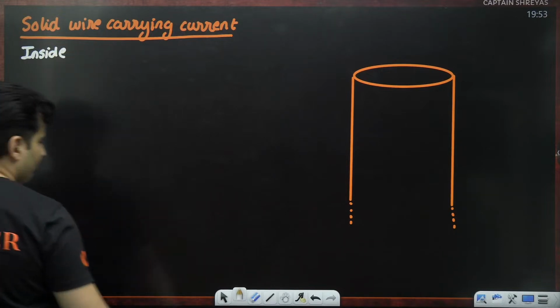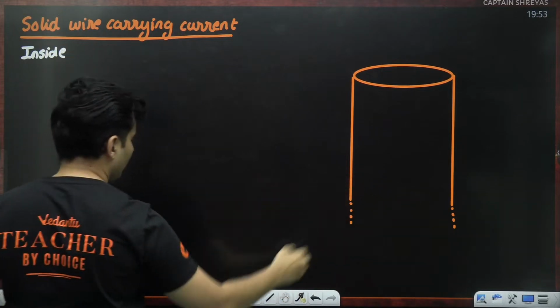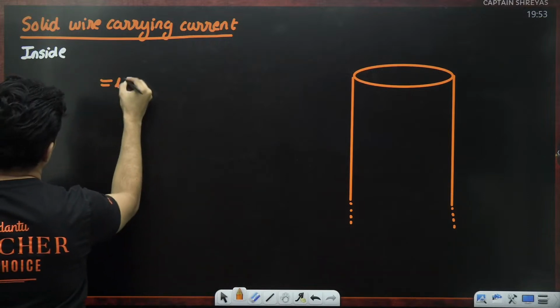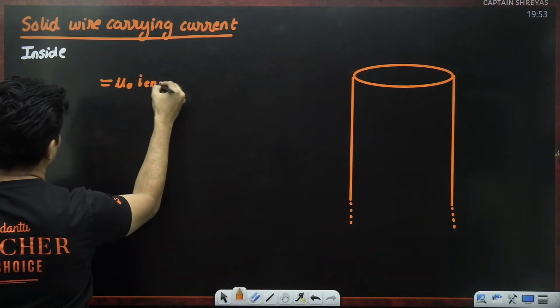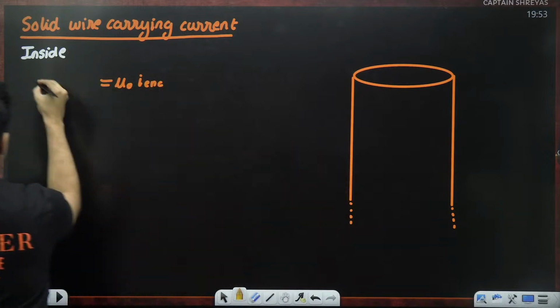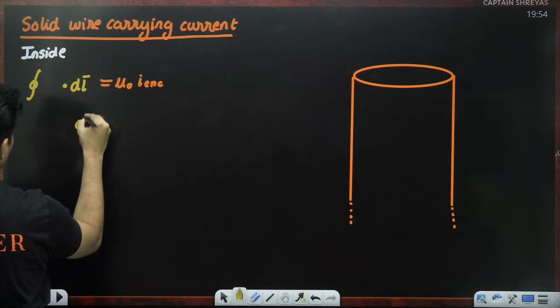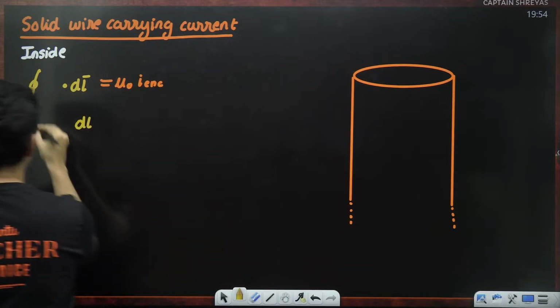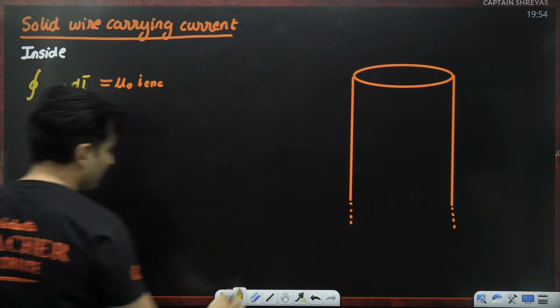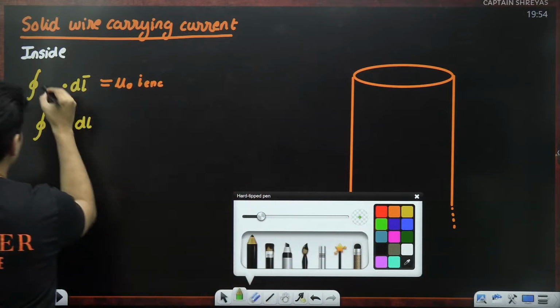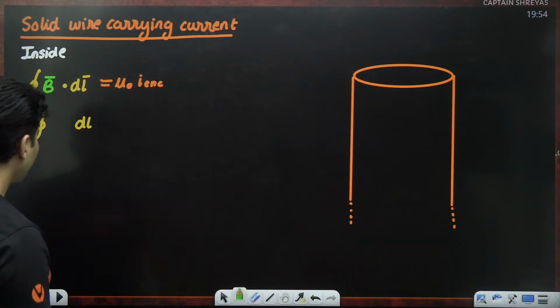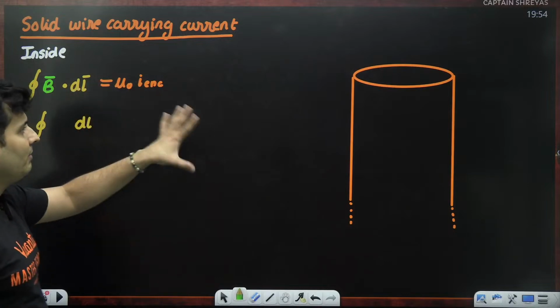What's the problem? Let's apply Ampere's law before we go ahead. So this is mu naught into I enclosed on the right, and on the left you have the cyclic integral of B dot dl. Now, what happens when you are inside?